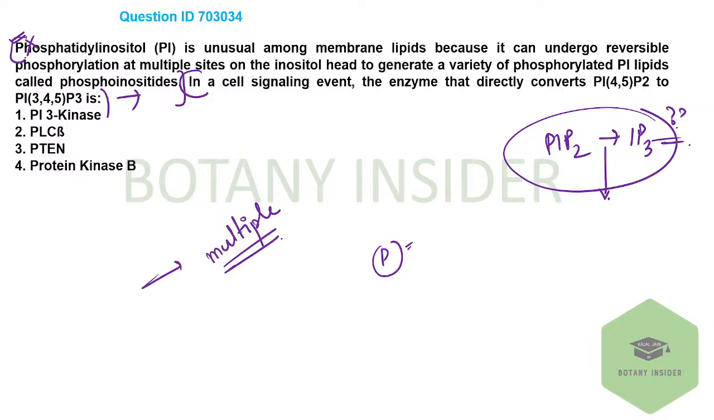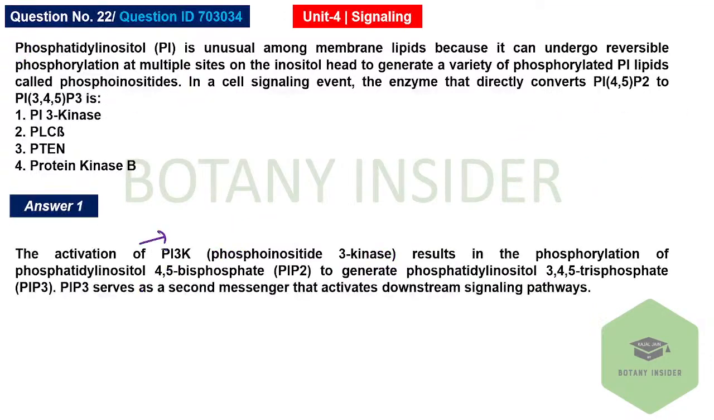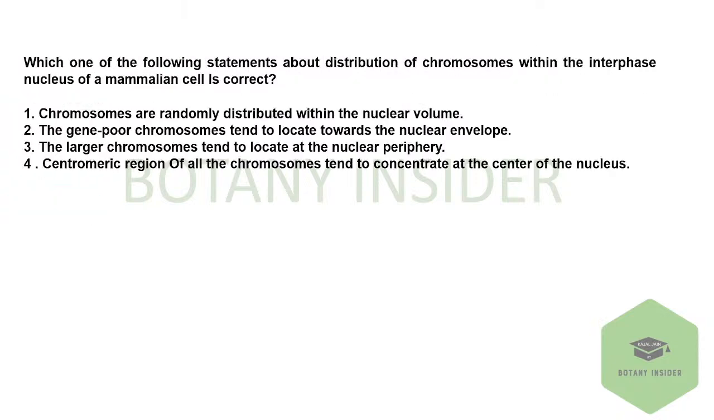Very simple question. Yes, so the answer for this question is option number 1. The activation of PI3K results in the phosphorylation of phosphatidyl inositol PIP2 to generate inositol 3,4,5-triphosphate, which serves as a secondary messenger, and then it helps in the activation of a number of downstream signaling pathways, right?